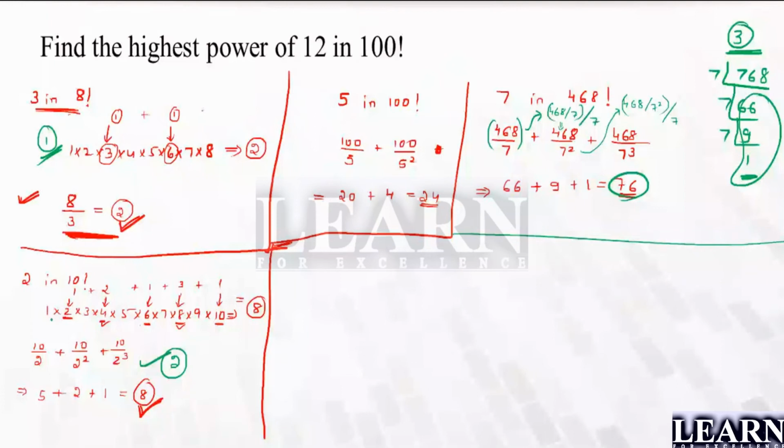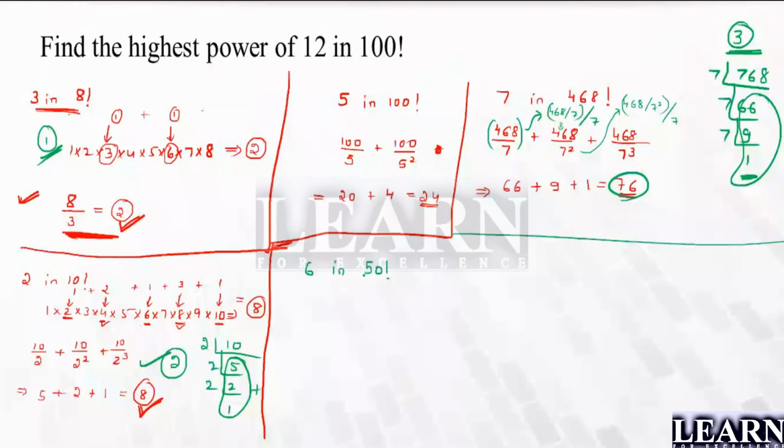So we have got 10 for 5 times, 2 times, and 1 time. The answer is 8, right? Okay, now what? I'll take out this 6. Please make a note of it. 6 in 50 factorial.